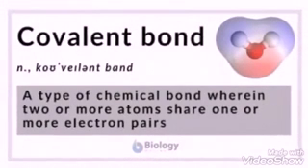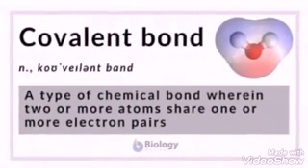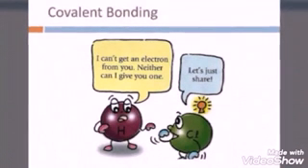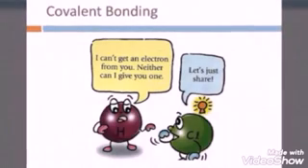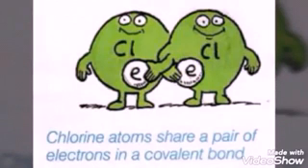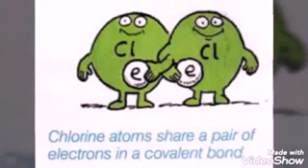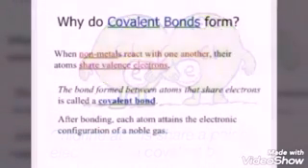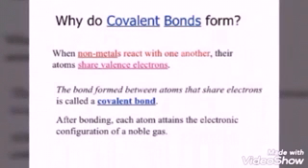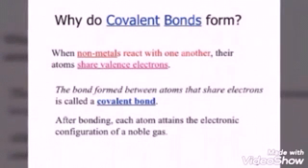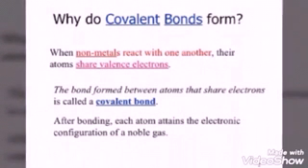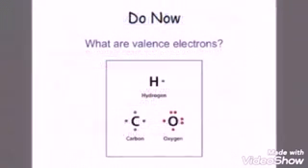The compounds formed by sharing of electrons are called covalent compounds, and the bond formed between two atoms by sharing of electrons is called a covalent bond. As carbon cannot lose or gain electrons, all the carbon compounds are formed by sharing of electrons through the formation of covalent bonds. Not only carbon, all the non-metals combine to form compounds by sharing of electrons. The electrons present in the outermost shell of an atom are called valence electrons. These valence electrons are involved in the sharing process and the formation of a compound.